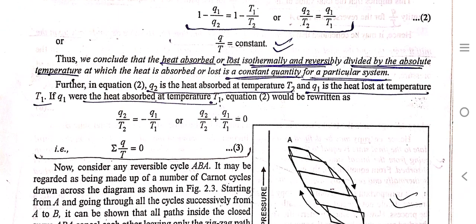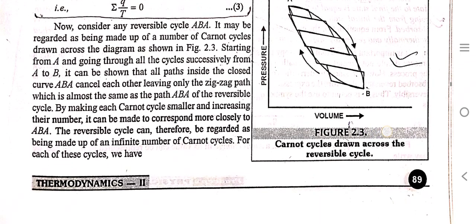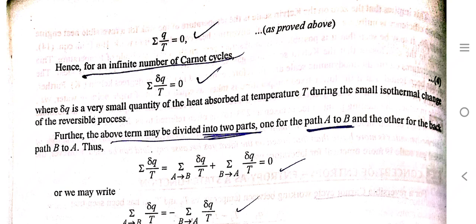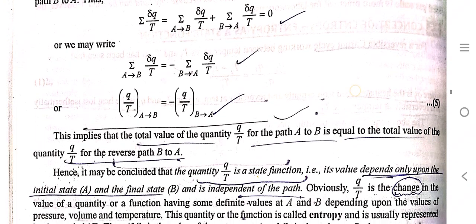From the second equation, Q2 is the heat absorbed at the temperature T2 and Q1 is the heat lost at temperature T1. If Q1 were the heat absorbed at temperature T1, the equation becomes Q2 by T2 is equal to minus Q1 by T1, or Q2 by T2 plus Q1 by T1 is equal to 0. So the summation of Q by T is also equal to 0. Hence, for an infinite number of Carnot cycles, the summation of del Q upon T will be equal to 0.